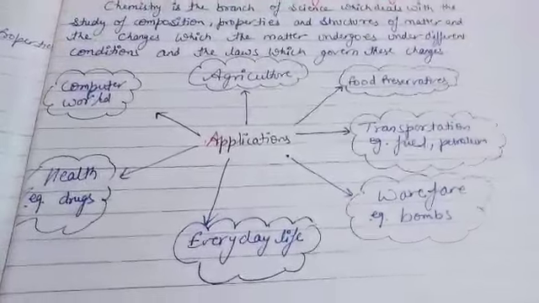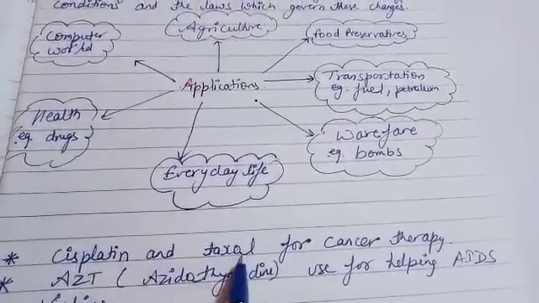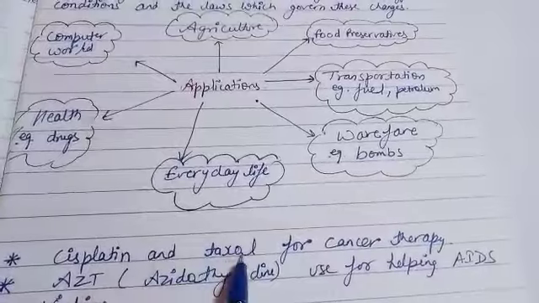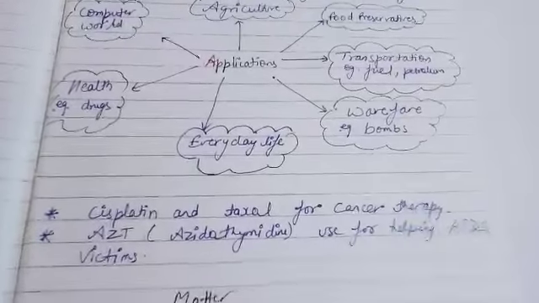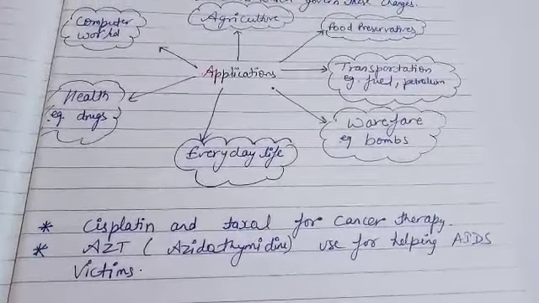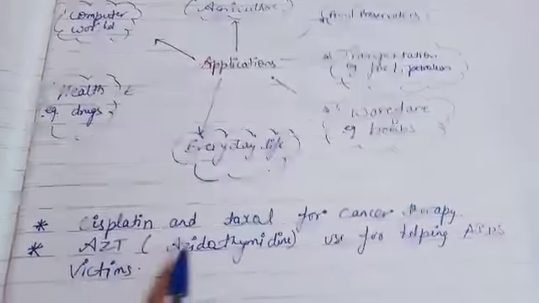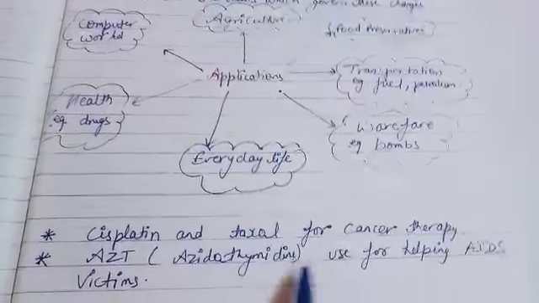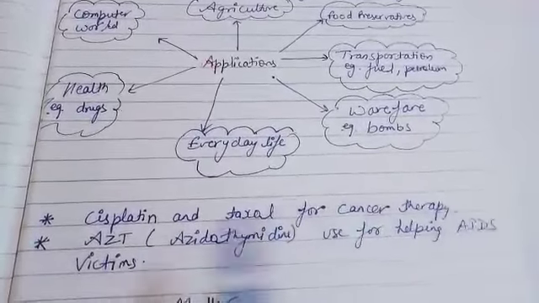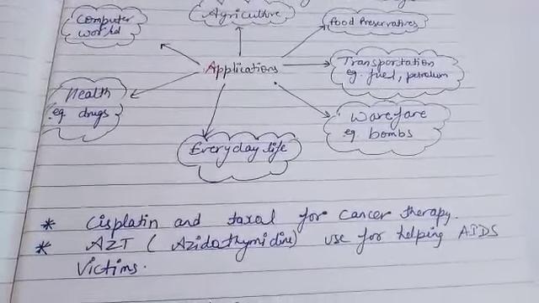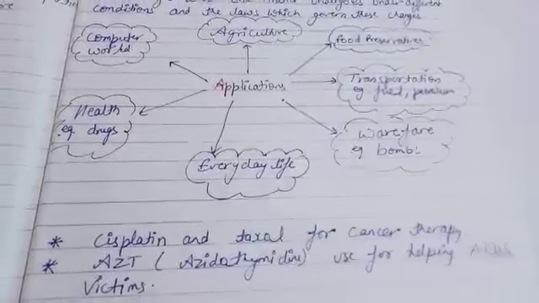Chemistry gives us medicine, drugs, and that one is a gift of chemistry. For example, just see, cisplatin and Taxol, both are medicines used for the treatment of cancer therapy. And previously there was no medicine for AIDS, but now we have a medicine for AIDS. That one is AZT, azidothymidine, used for helping AIDS victims. AIDS is acquired immunodeficiency syndrome. So this AZT is used for the treatment of AIDS. All these are applications of chemistry. Okay, thank you.